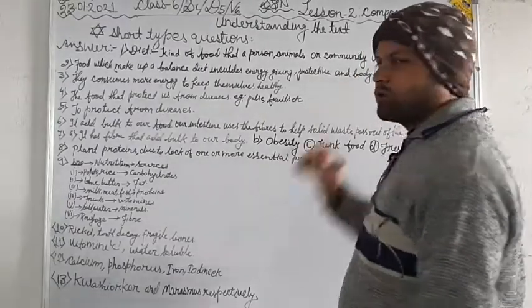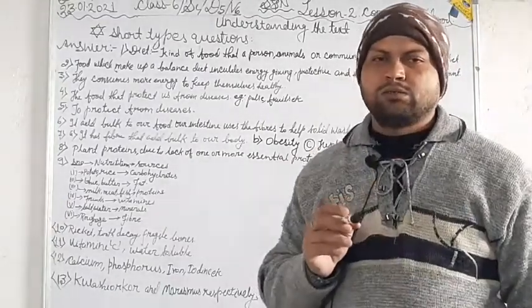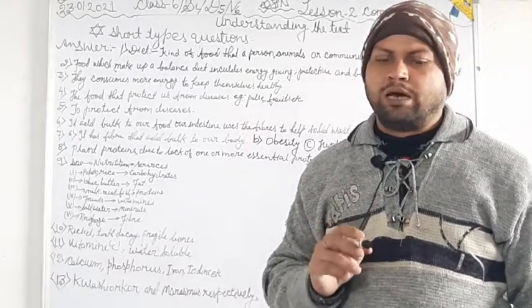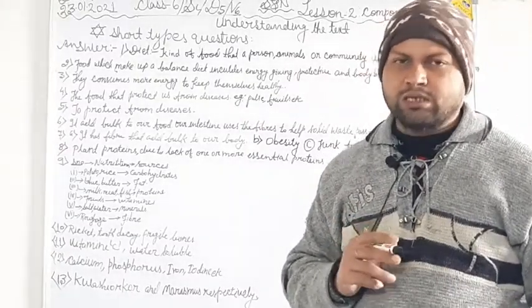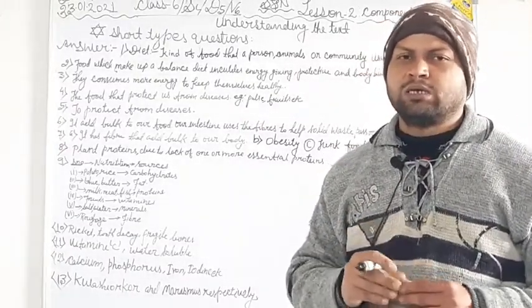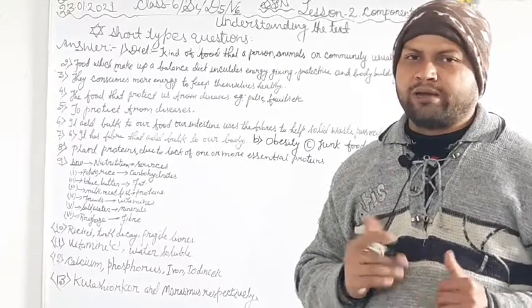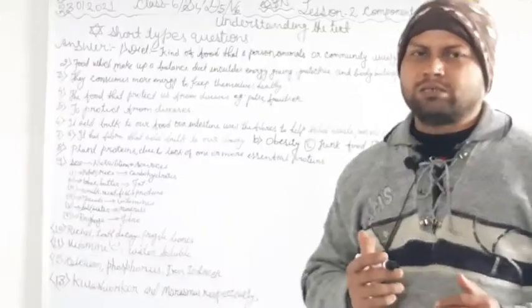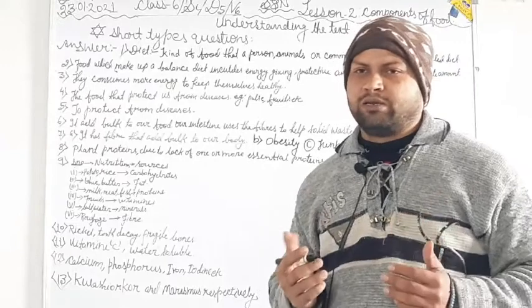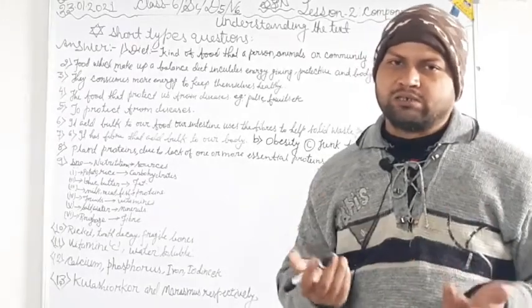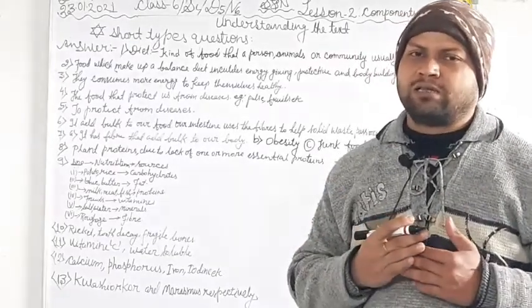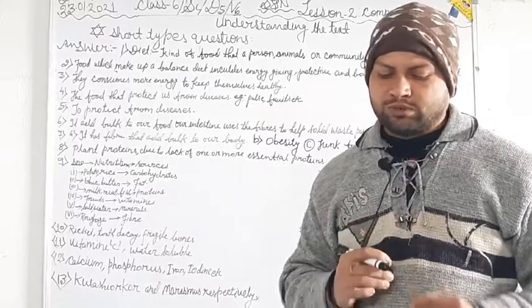Right? Now, second question. There are 13 questions. Here I have to explain, so please carefully listen to the video, remember the answers and understand the themes.